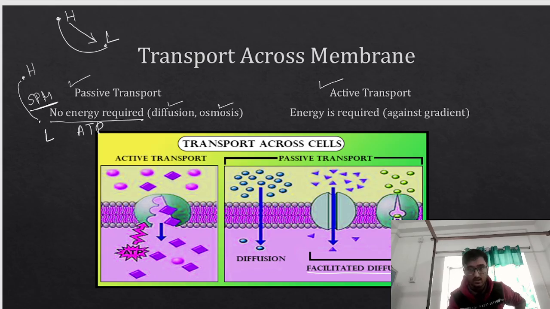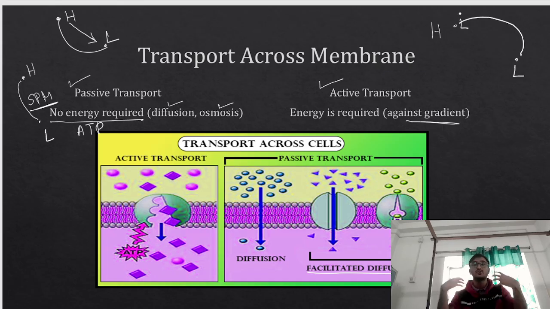Okay, now coming to active transport, it is occurring against the gradient, just the opposite. Here the movement is occurring from the region of lower concentration to the region of higher concentration. So obviously when you are moving from lower to higher concentration, you need more energy, you need energy in the form of ATP.